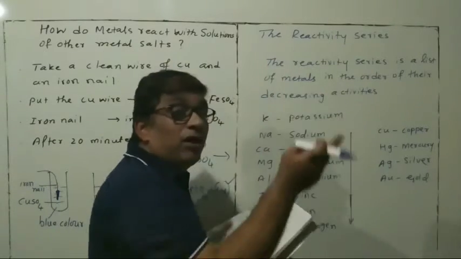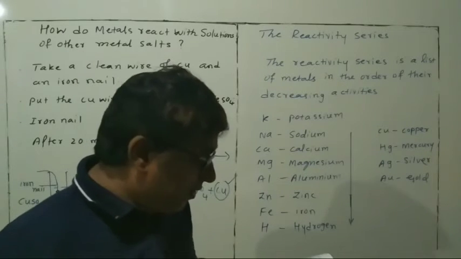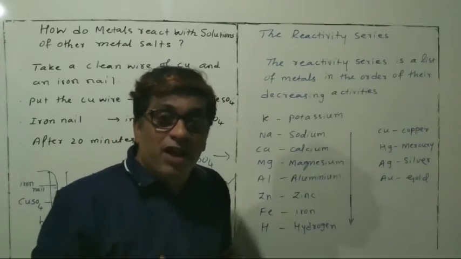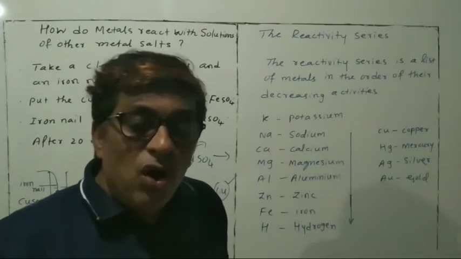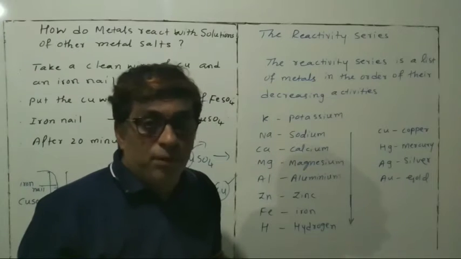Either you can say reactivity series or activity series. Don't get confused here.